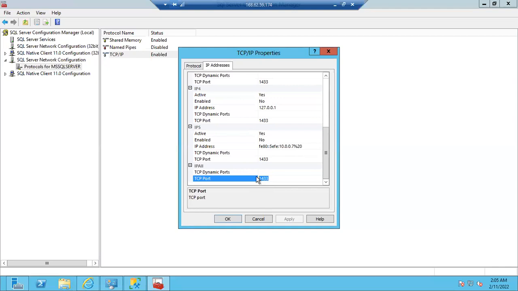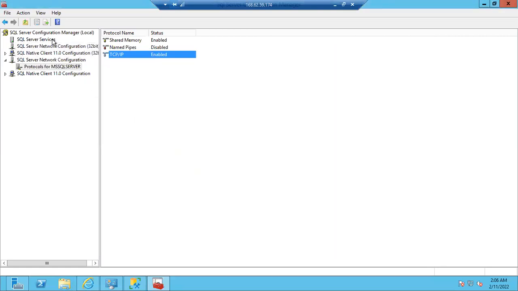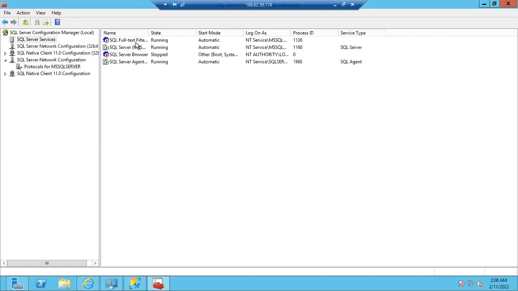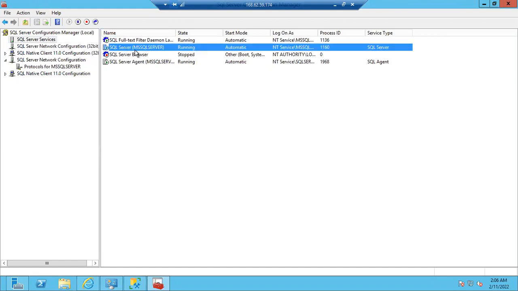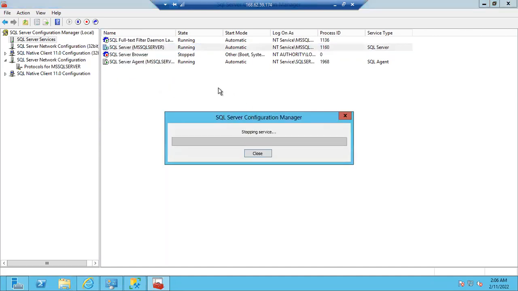Is it clear? Once you change it, you have to restart the service. Changing the port number and enabling the TCP/IP port needs downtime, guys. We have to restart the SQL Server. Once you have changed the port number, go to the SQL Server services and select the main service. This is the main service, guys. Select it, and this is the restart button. You can restart it, or else right click and choose restart. Once you change the port number, you have to restart it.